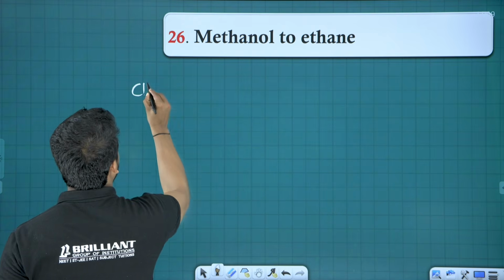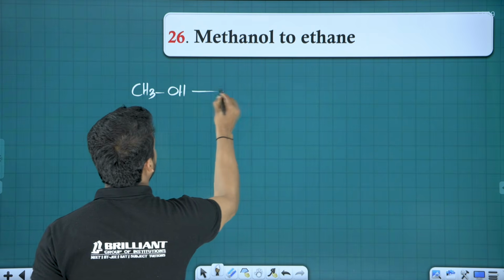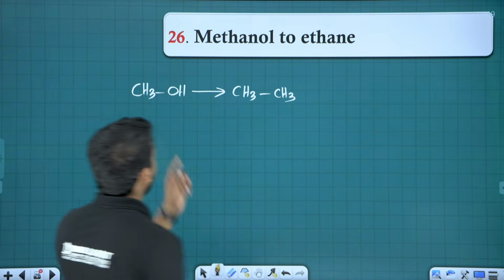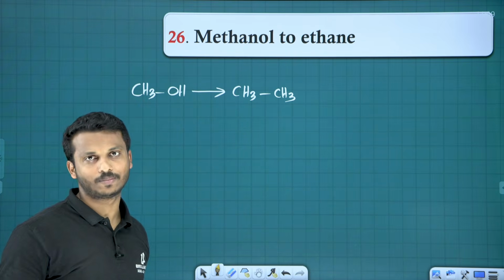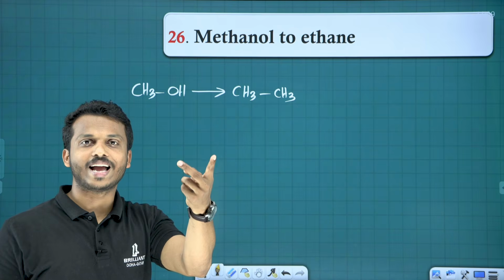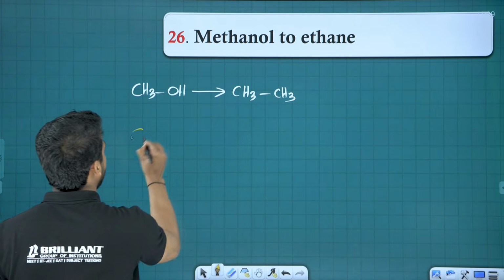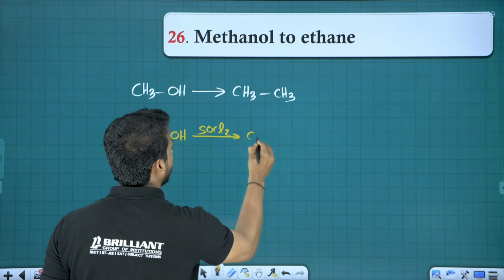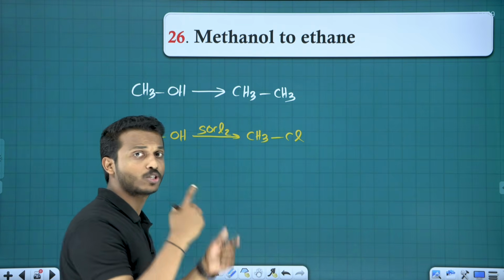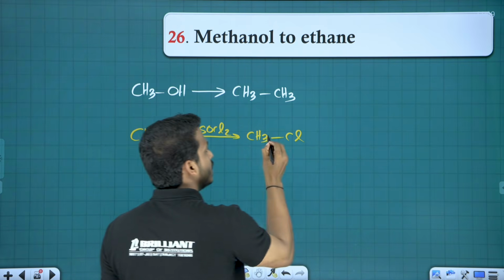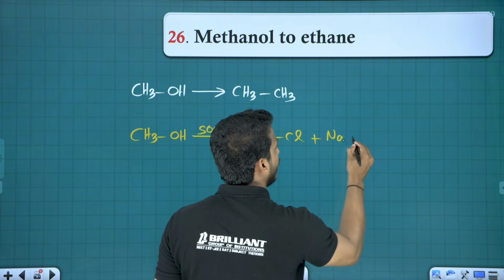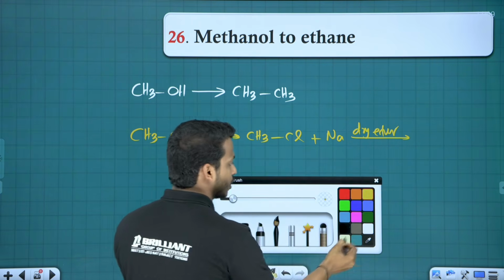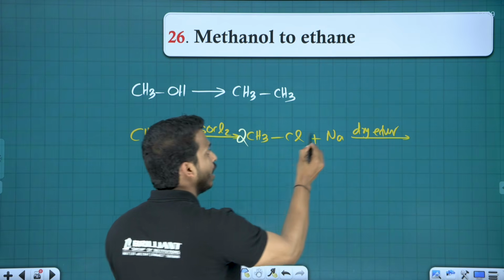26th question, methanol. How do you convert methanol to ethane? Methanol to ethane. See all, 1 carbon on the left, 2 carbon on the right, and it is an alkane. Wurtz reaction. To double the carbon means Wurtz reaction. So alcohol is first treated with SOCl2, it becomes haloalkane because Wurtz reaction is possible with haloalkane. Now when you treat this haloalkane with sodium in presence of dry ether, you know during Wurtz reaction we actually use 2 same haloalkane and 2 sodium.